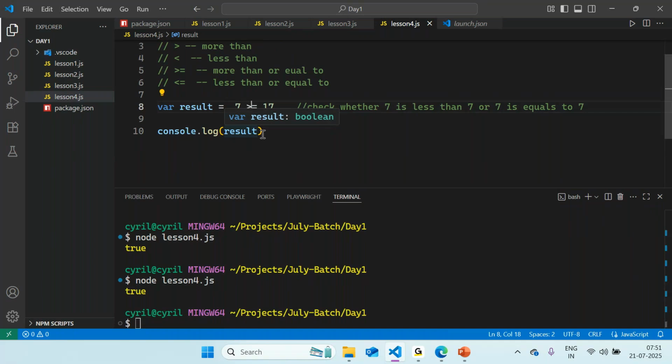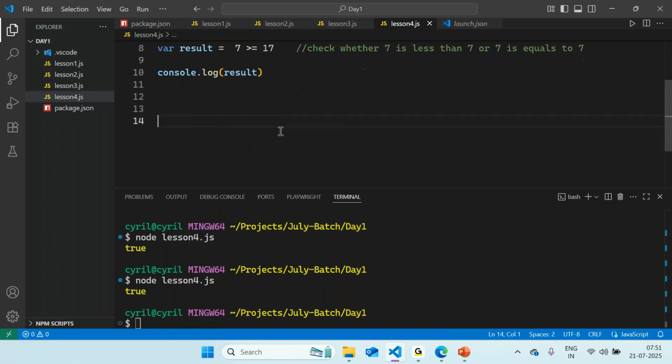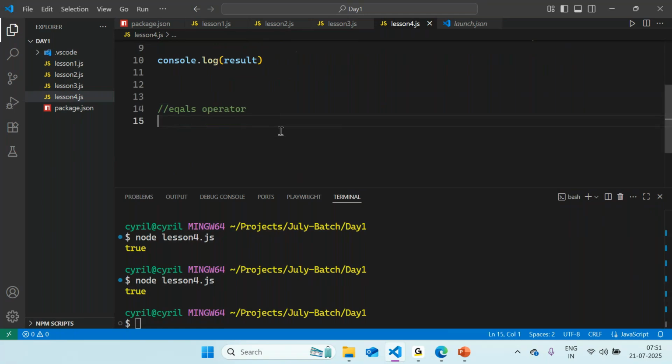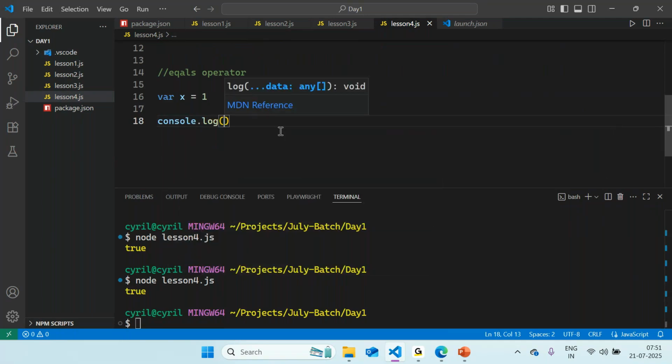Okay. So similarly, now if I want to check whether an operation is equal to another operation, right? So if I want to compare whether a variable is actually equal to some other variable, or any other value, we can use the equals operator that we have, right? So if I make a vague statement saying that variable x is equal to 1, and now just to have a check, if I do a console.log output, and I say whether this variable x is now equal to the value that is mentioned as 1, right?